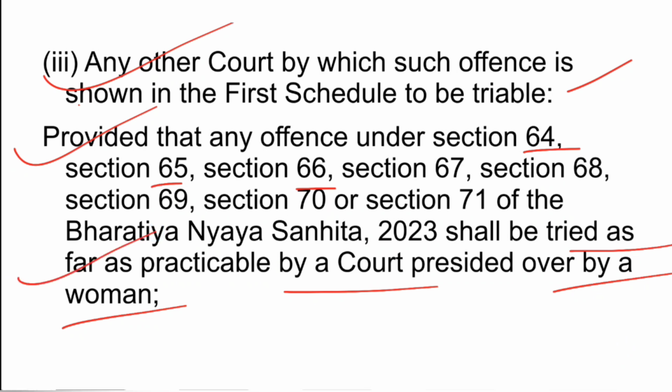As far as practicable, if a woman judge is not available, it shall obviously be tried by a male judge, and if a woman judge is available, only then is it a mandate of the provision. These are offences against women or children provided in the Act.